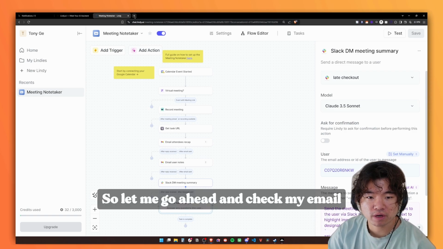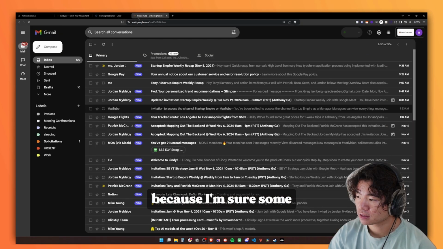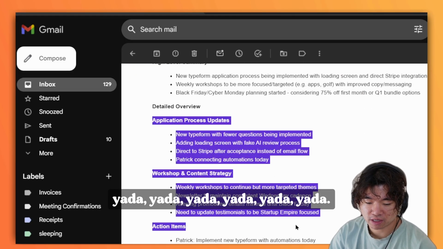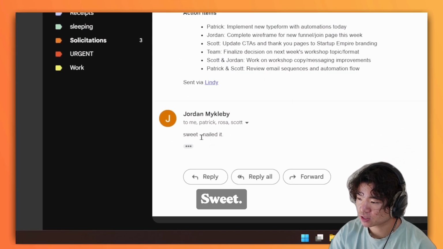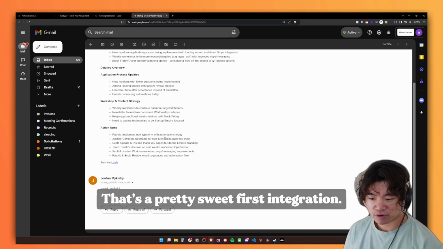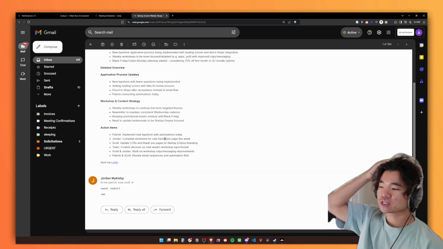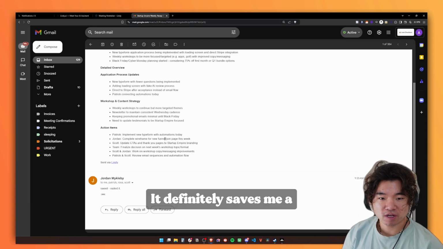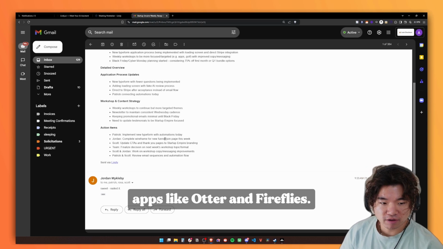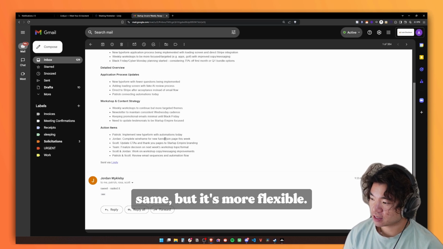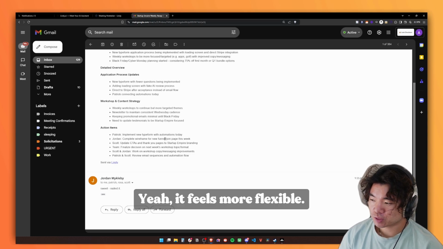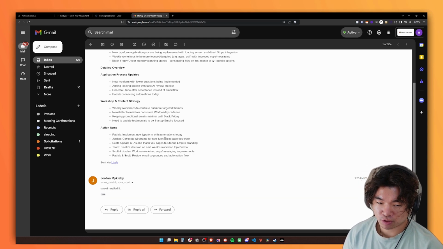So let me go ahead and check my email because I'm sure some stuff made it in there. Yep, here we go. High level summary, detailed overview, yada, yada. Amazing. Sweet. Nailed it. Okay, that's Lindy AI. That's a pretty sweet first integration. Definitely saves me a lot of hassle and headache from dealing with apps like Otter and Fireflies. It's pretty much the same, but it's more flexible. It can definitely do much more than just doing summaries. Yeah, it feels more flexible. It feels like it's more customizable. Yeah, this platform's sick.